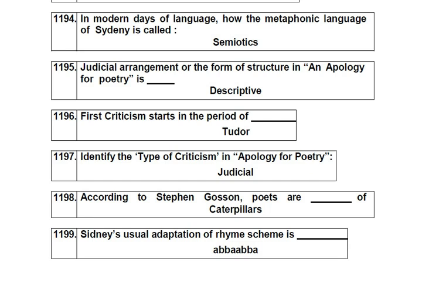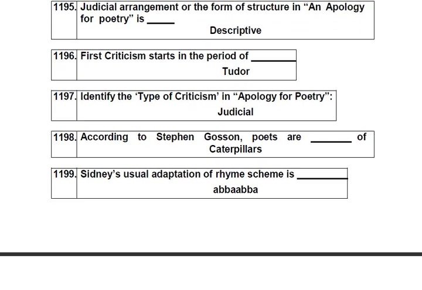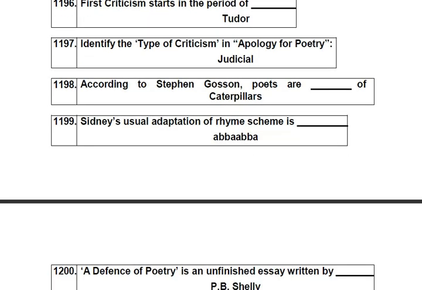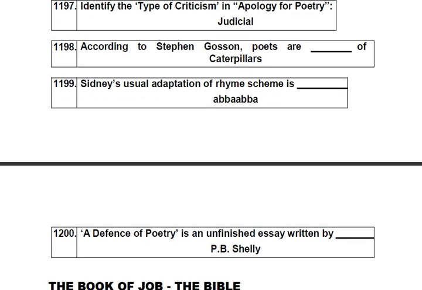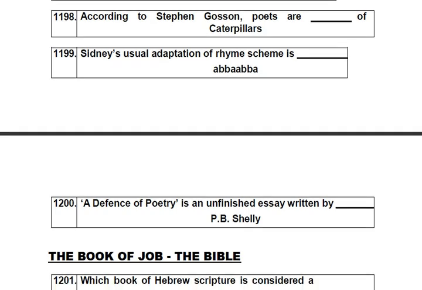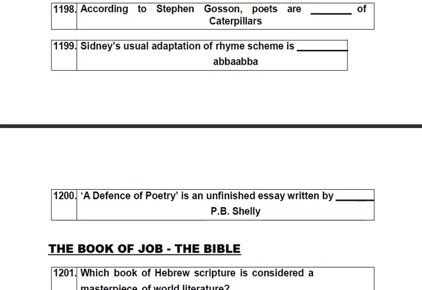Identify the type of criticism in An Apology for Poetry. Judicial. According to Stephen Gosson, poets are caterpillars of the commonwealth and fathers of lies. Sidney's usual rhyme scheme is ABBA, ABBA. A Defense of Poetry is an unfinished essay written by